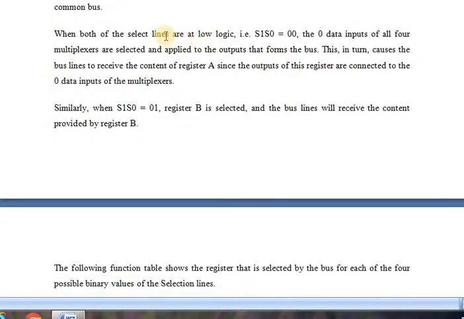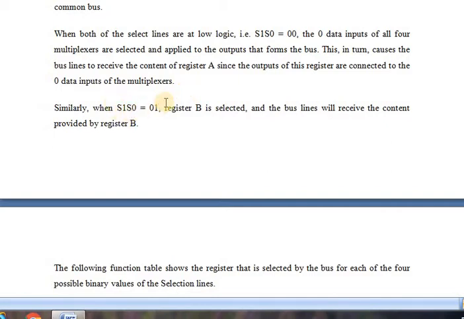See here, if both the select input lines S1 and S0 are at low logic, that is 0 and 0, the 0 data inputs of all 4 multiplexers are selected and applied to the output that forms the bus. This in turn causes the bus line to receive the content of register A, since the outputs of register A are connected to the zero data inputs of the multiplexers. So if S1, S0 is 00, register A will be transferring the information.